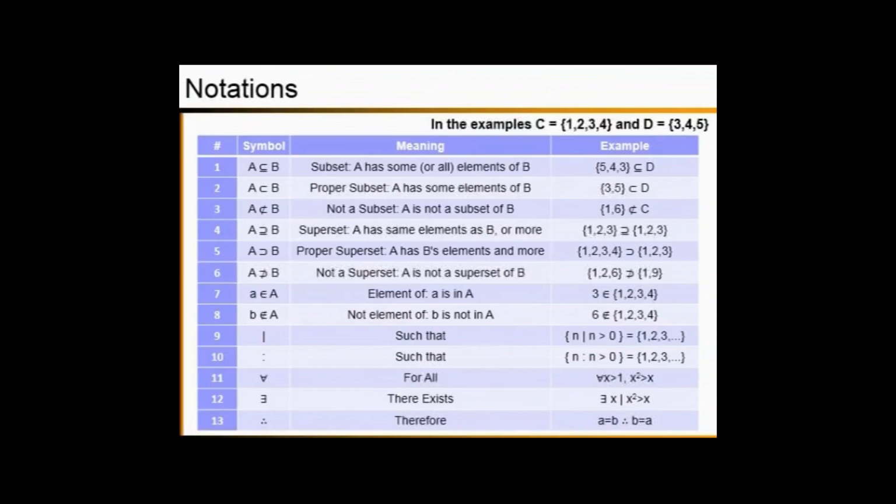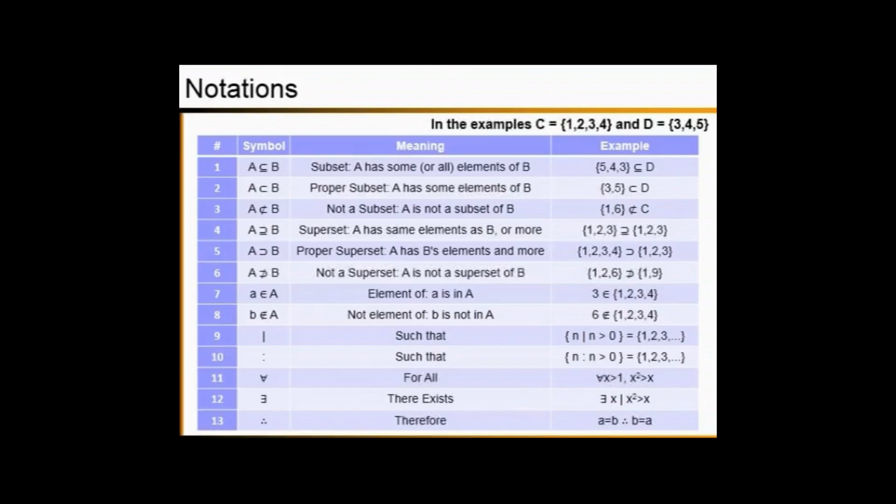Eighth symbol, not element of. You can write it as an observation b is not an element of the set A. So according to the example, our set is the set of values 1, 2, 3, 4. Our observation is 6. So as you can see, 6 is not an element of the given set with values 1, 2, 3, and 4.